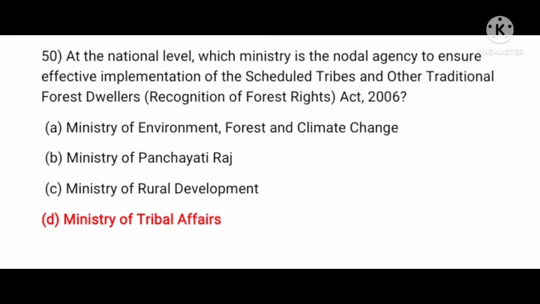At the national level, which ministry is the nodal agency to ensure effective implementation of the Scheduled Tribes and Other Traditional Forest Dwellers (Recognition of Forest Rights) Act 2006? A. Ministry of Environment, Forest and Climate Change. B. Ministry of Panchayati Raj. C. Ministry of Rural Development. D. Ministry of Tribal Affairs. Correct answer is D. Ministry of Tribal Affairs.